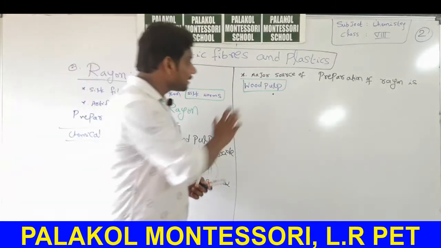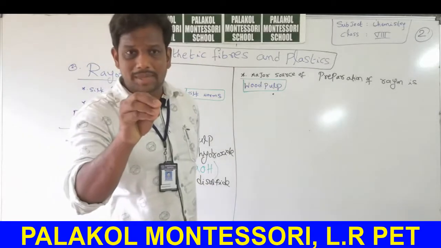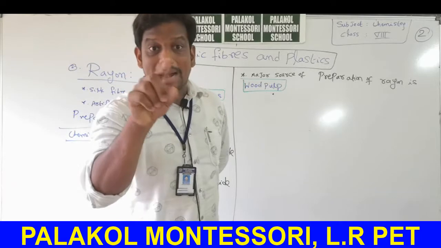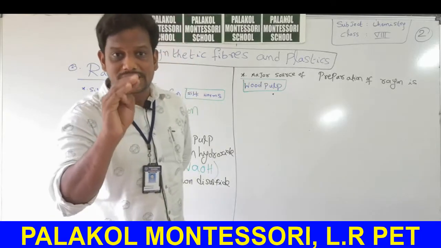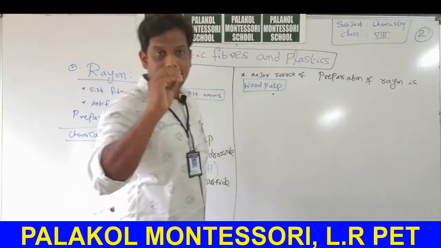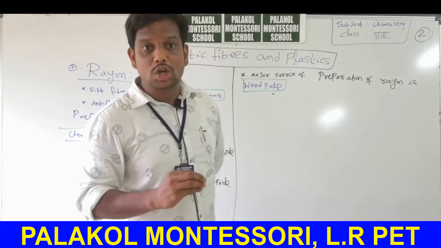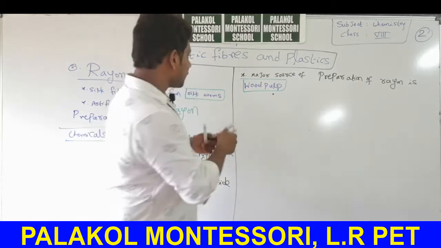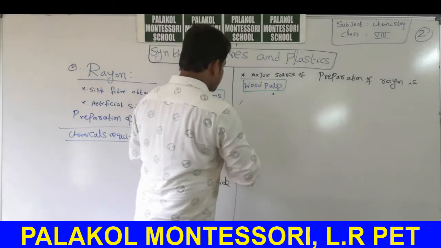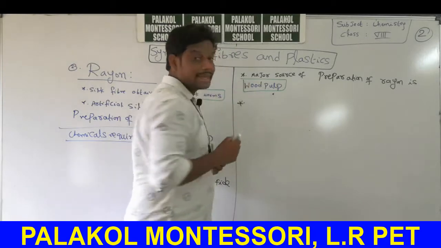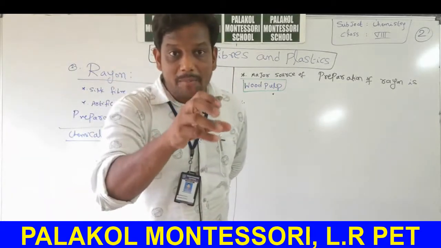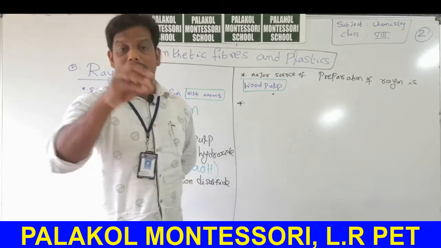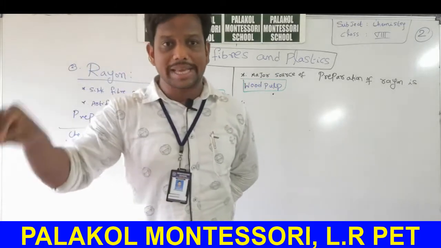Wood pulp is nothing but it comes from plants. In wood, a chemical is present, its name is cellulose. So the synthetic fiber obtained from plant cellulose, the only one, is rayon.